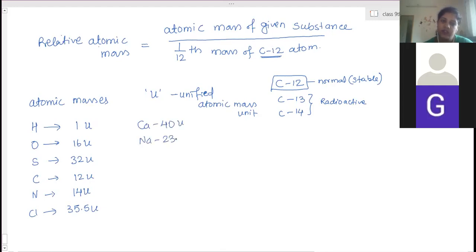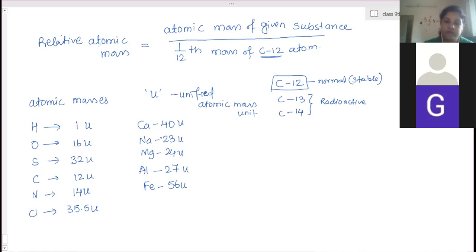Sodium 23. Magnesium 24. Aluminium 27. Iron 56. So at least this much you can remember. Or mostly in your school exam they will give you the atomic masses.